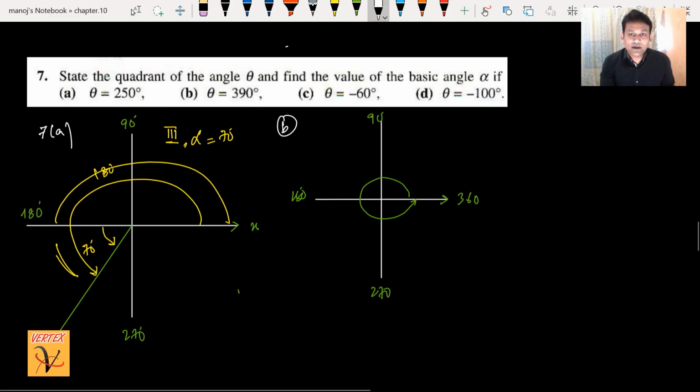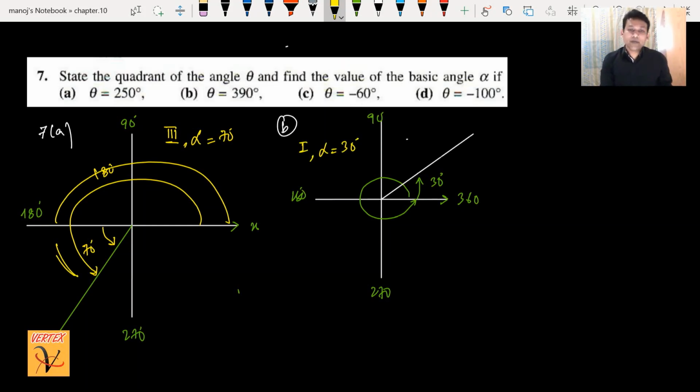After one rotation of 360 degrees, I move till here. What to add to 360 to get 390? Just 30 degrees. So we are in the first quadrant, and alpha for this part is 30 degrees. Okay, what about minus? I'm just doing part C here.